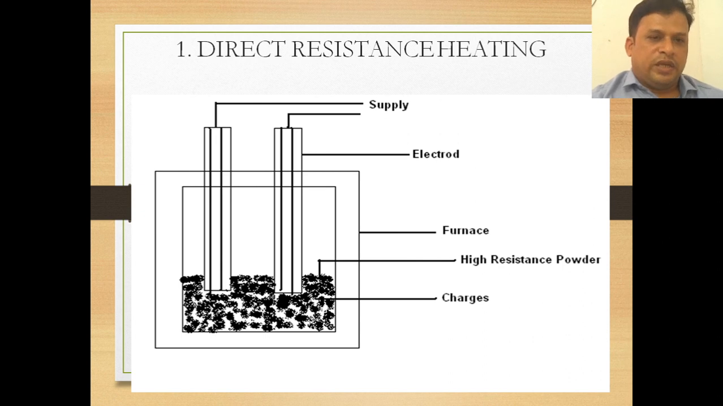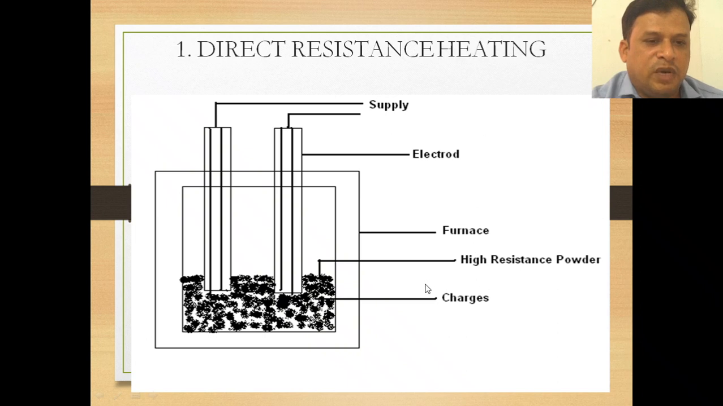Next, we see the diagram of direct resistance heating. As I told you, the charge is placed here, with high resistance powder on the charge, inside a furnace, and electrodes are there. The supply is given to the electrodes, and the charge gets heated up, absorbing the heat, and the high resistance powder also helps so that the body to be heated is directly heated by direct resistance heating.